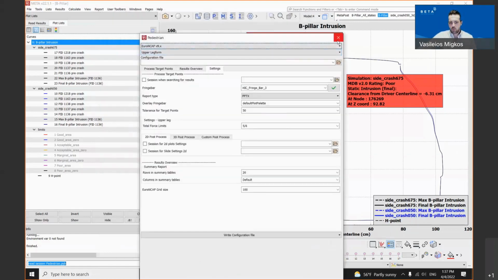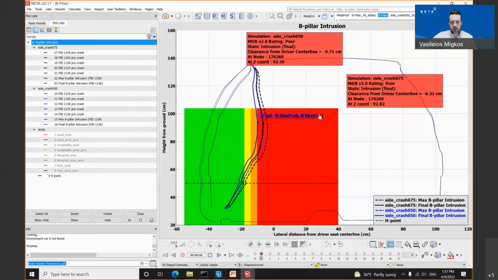Now, we have successfully seen the new protocol supported in the field of pedestrian. We have successfully completed all the new features and tools also in our post-processor Meta.